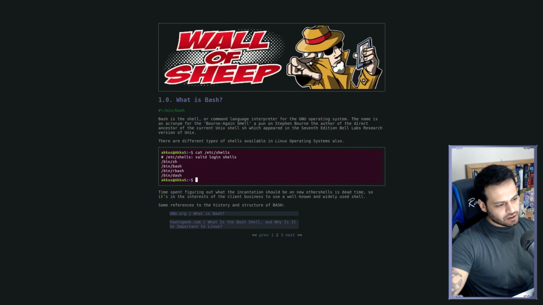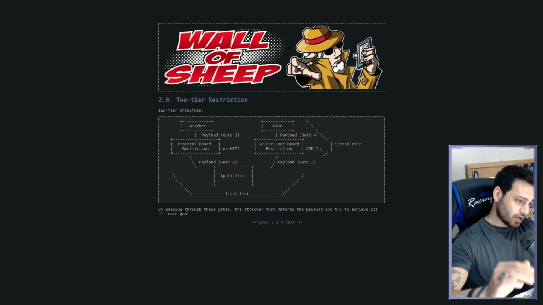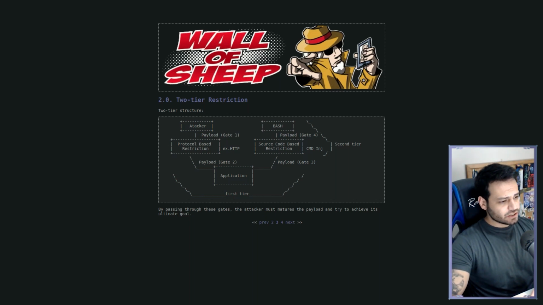Let's talk about restrictions. In the platform that you are trying to hack, there is usually a tier that tries to prevent the attack you will make. So the number of these tiers can be more than one. There may be a firewall blocking the attack, protocol-based restrictions, or a filtering function in the source code waiting to surprise you. I am assuming the first tier is all of these.